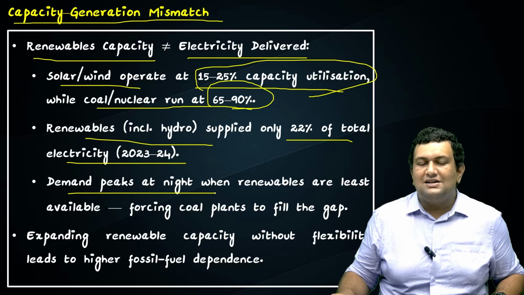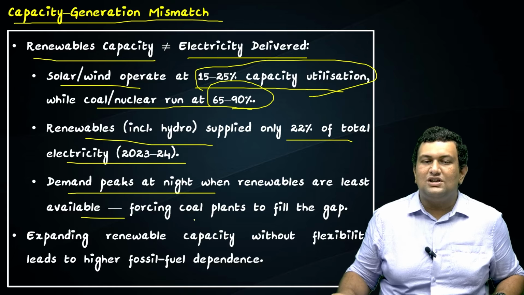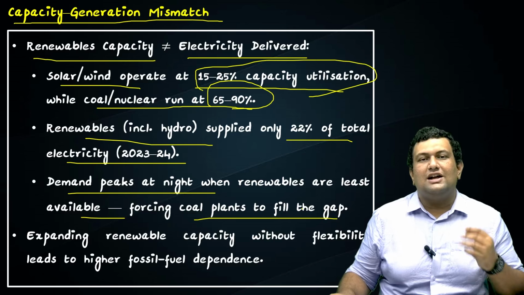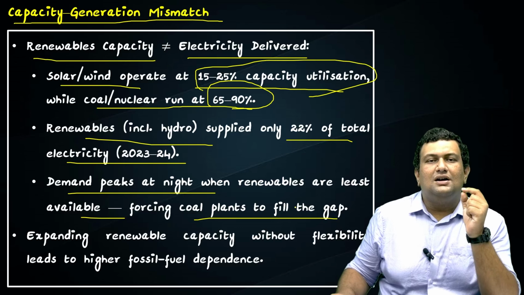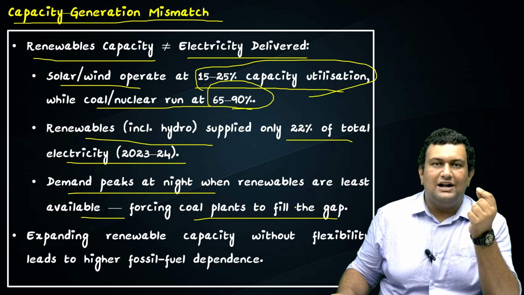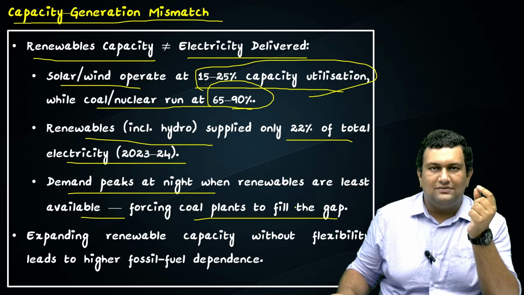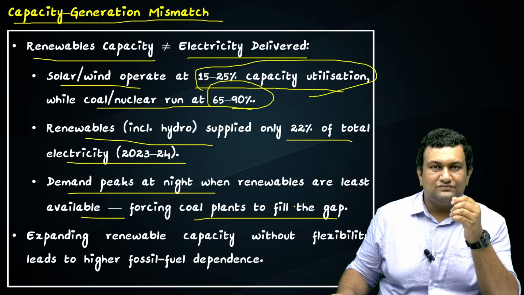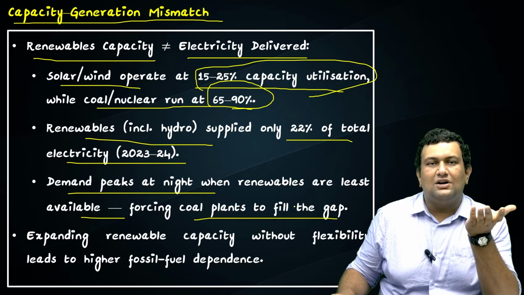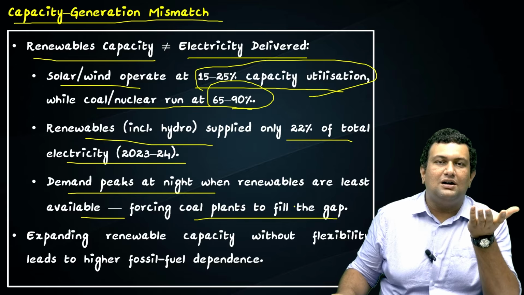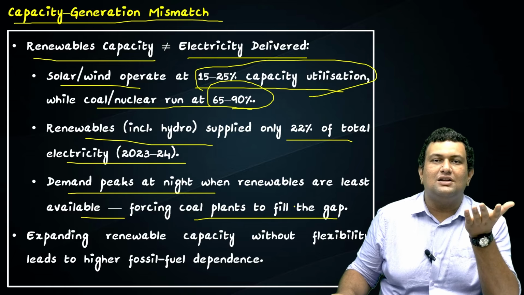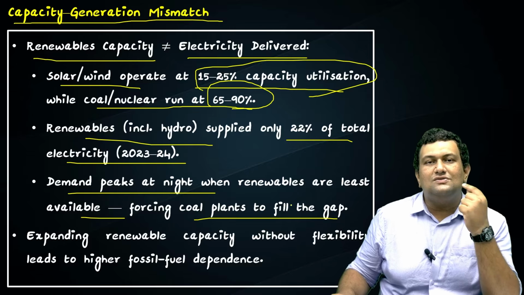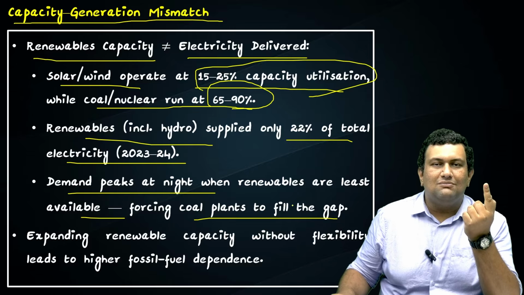So demand peaks at night when the renewables are least available, forcing coal plants to fill the gap. What actually happens is, for example, there is high demand for electricity from domestic use at night, because at night many people will be switching on their ACs. During that time, if you look at renewable electricity production, take the example of solar. Solar will be at peak during noon time, but during the night it will be at the minimum.